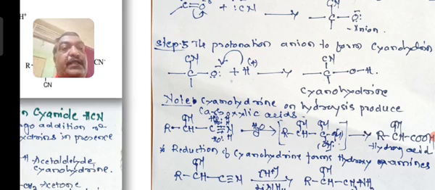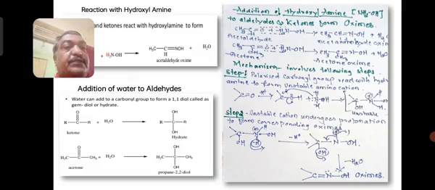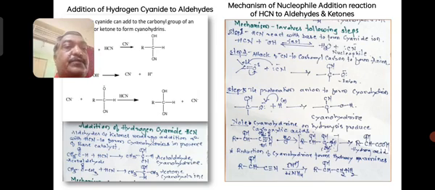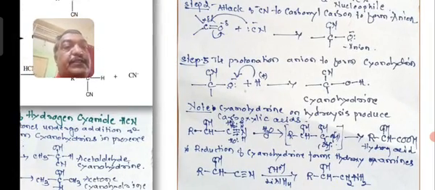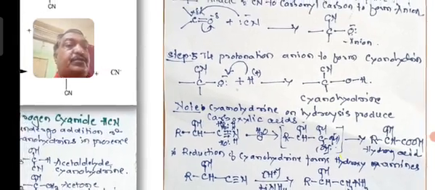Now in the next case, if RCHOH with CN is subjected to reduction, what happens? On reduction, usually a reducing agent like lithium aluminum hydride or nickel hydrogen, or zinc dissolved in HCl, any reagent is used, right?